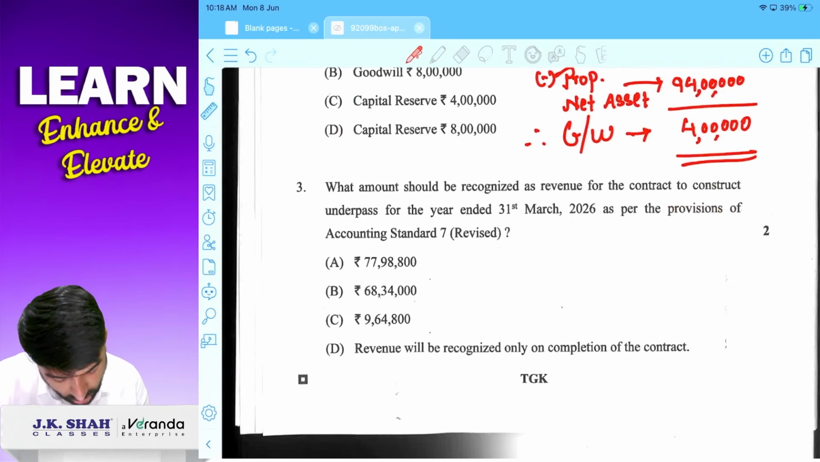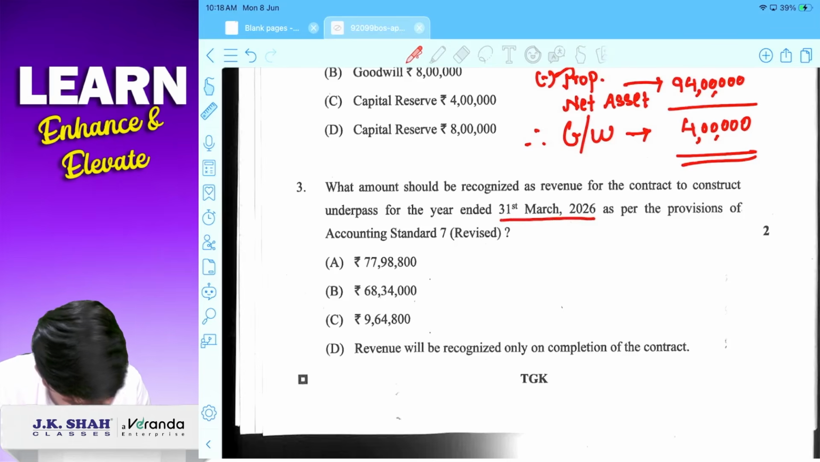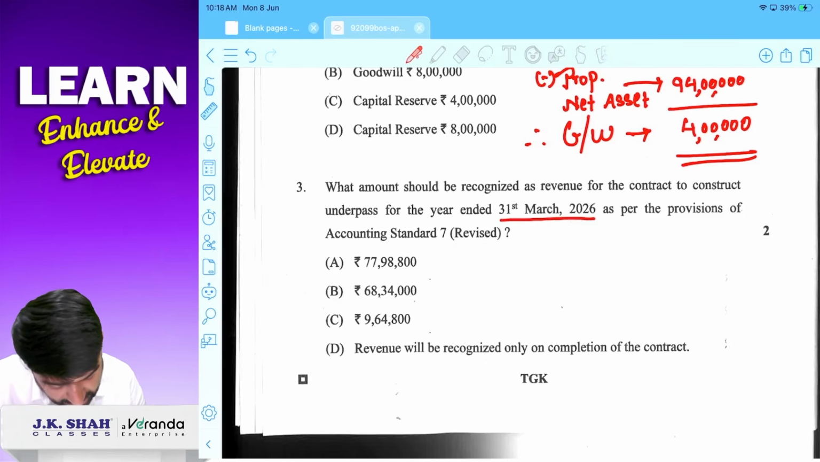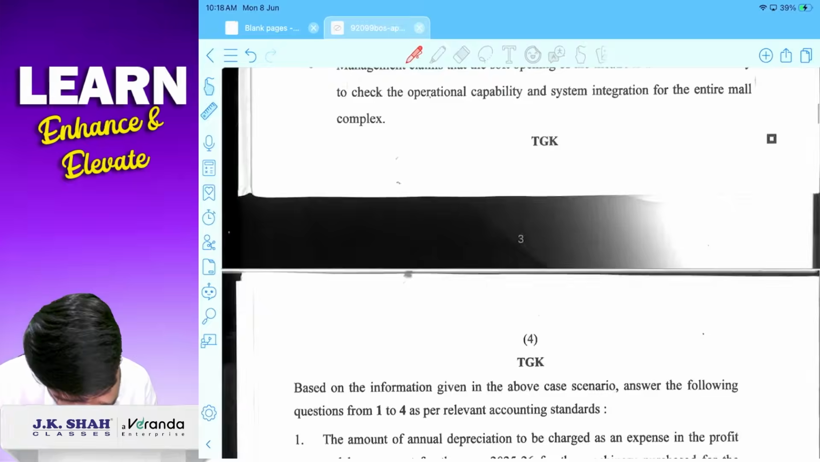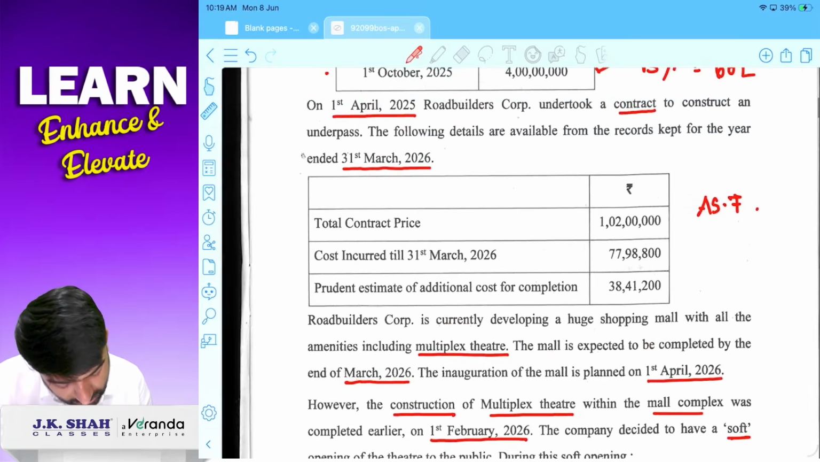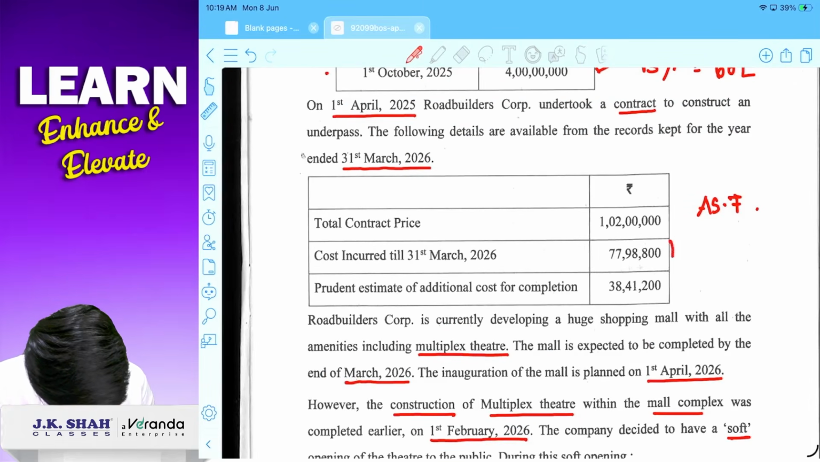Okay. What amount should be recognized as revenue for the contract to construct underpass for the year ended 31st March 2026 as per the provision of accounting standard 7? Okay, so we have to find out how much revenue will be recognized. So I hope you know, as per AS 7, revenue will be recognized on percentage completion basis. तो अपने को percentage completion find करना पड़ेगा. How to calculate percentage completion? So ये, that is cost upon total cost.